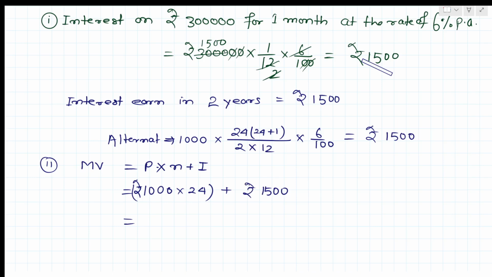So 1000 into 24 will be 24,000 being deposited, and plus interest you will get, that is rupees 1500.